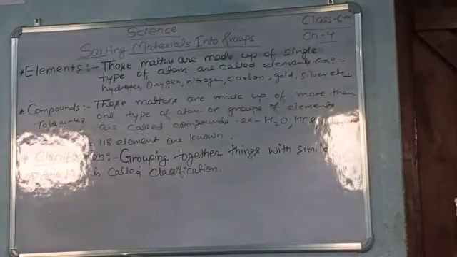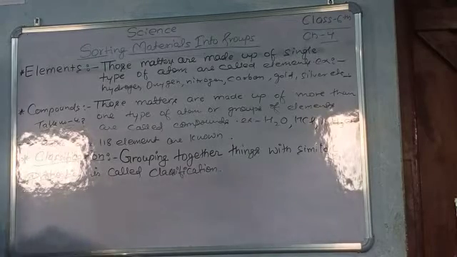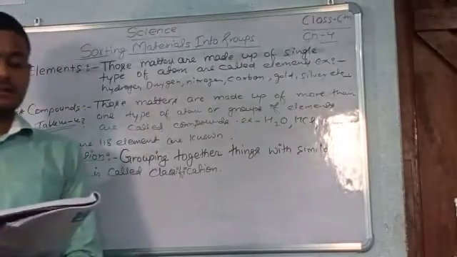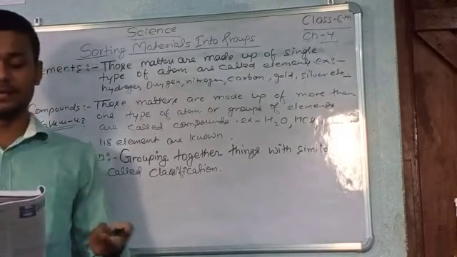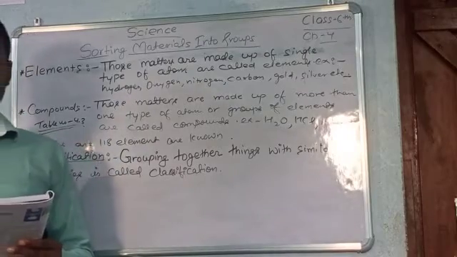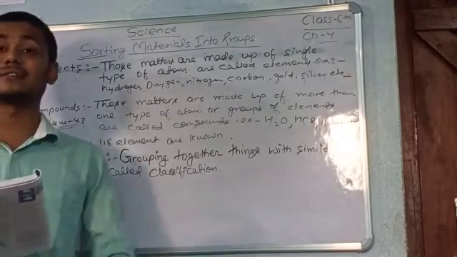Although living things share some common properties, they differ from each other in several ways. Living things are further classified into subgroups such as plants and animals.